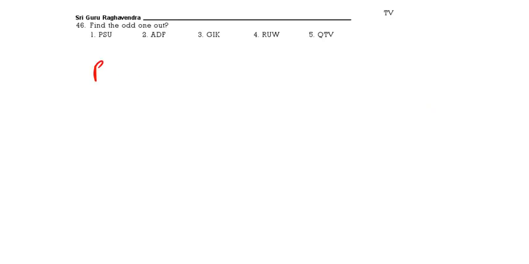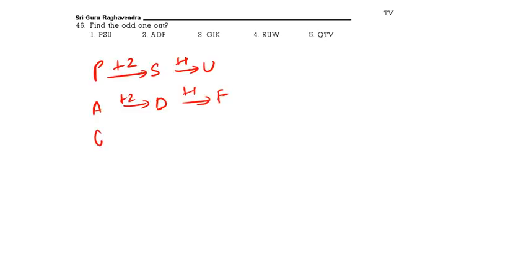See the next question. Find the odd one out. This is based on the alphabetical series. Now P, take 2 gap S, again take 1 gap U. A, take 2 gap D, again take 1 gap F. Then G, 1 gap I, again 1 gap K. So this is odd one out. 3 is the answer. Next question.